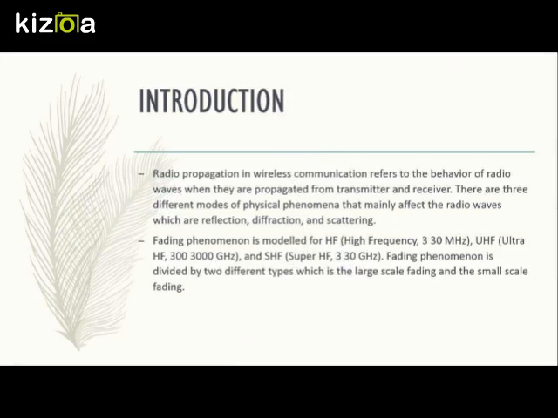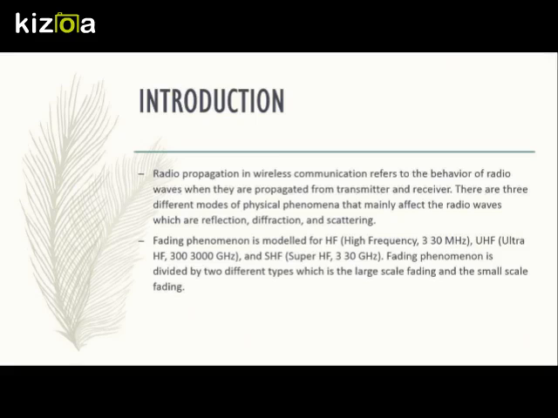Introduction. Radio propagation in wireless communication refers to the behavior of radio waves when they are propagated from transmitter to receiver. There are three different modes of the physical phenomena that mainly affect the radio waves, which are reflection, diffraction, and scattering. Fading phenomena is modeled for high frequency, ultra high frequency, and super high frequency.